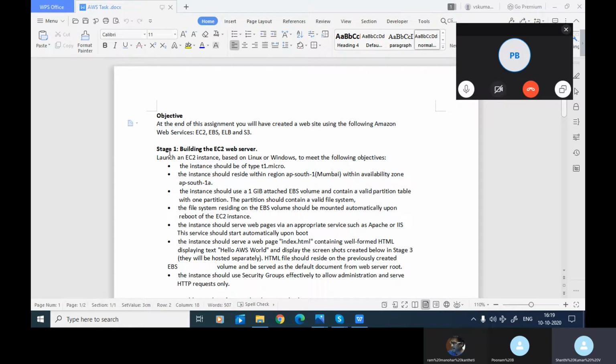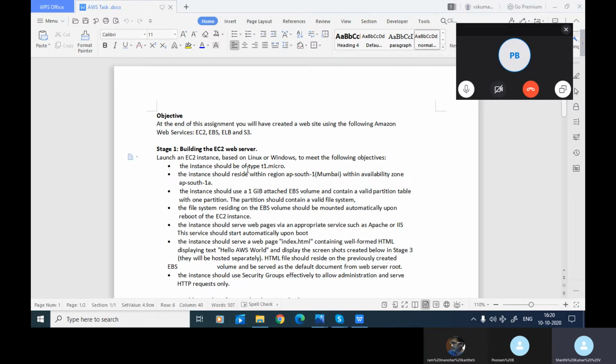The first stage is building an EC2 web server. You launch an EC2 instance based on Linux or Windows. When you talk about Apache, you need to install it on Linux systems only. But if you want to use a web server in Windows, you need to have the IIS server. That is the default one on Windows Server. But in this case, we will take only the Linux operating system. We will build for Apache 2 only.